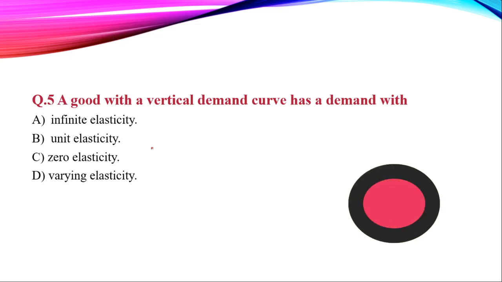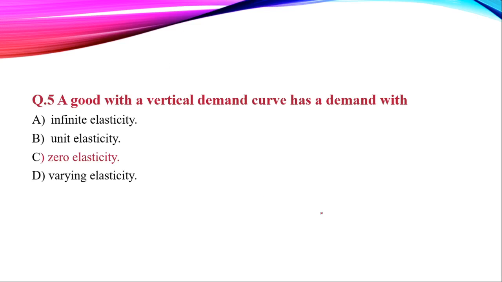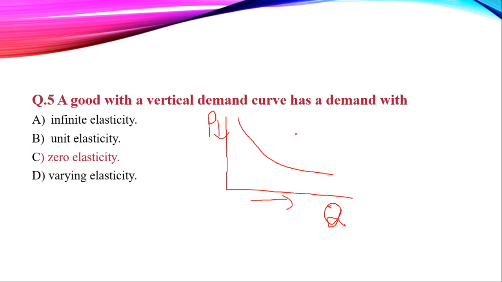Time's up, and the right answer is zero elasticity. Let me tell you in detail. This is our demand curve, okay? Here is quantity demanded and here is price. If our price decreases, then we will see that our quantity demanded increases. This is what the law of demand tells us.